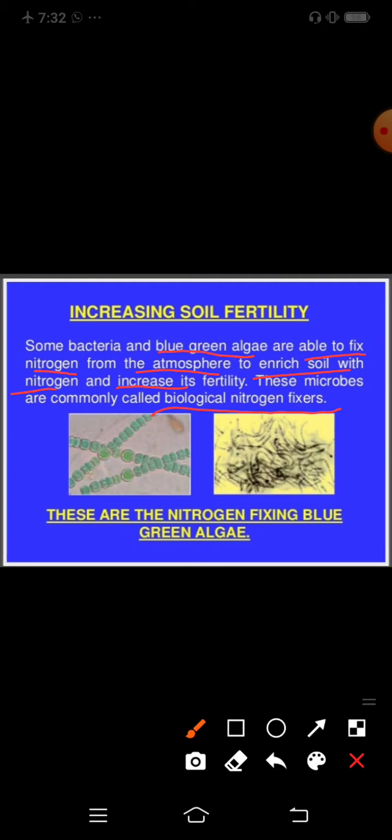These are the nitrogen fixing blue green algae you can see in this diagram. They appear like this. So some bacteria are helpful in increasing soil fertility, and some blue green algae also, which fix the nitrogen from the atmosphere.